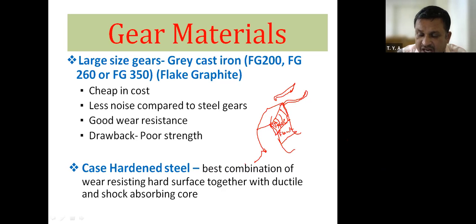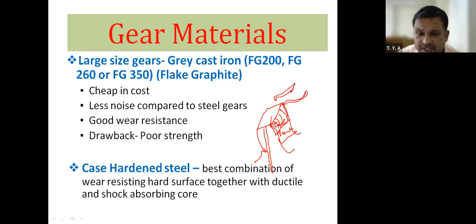Here the surface is hard, but the core, the central part, remains ductile. You know the characteristic of ductile material, that it can absorb high shocks before failure. Therefore, we can use case hardened steel as a gear material.